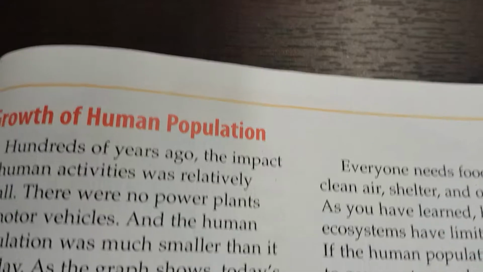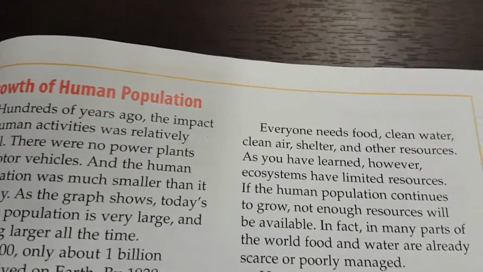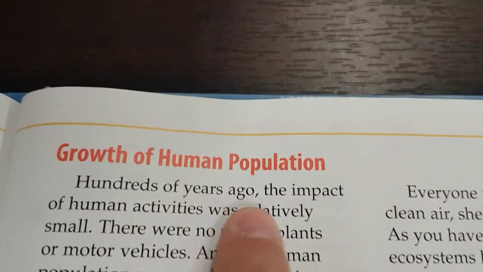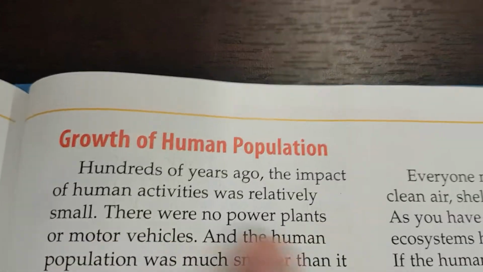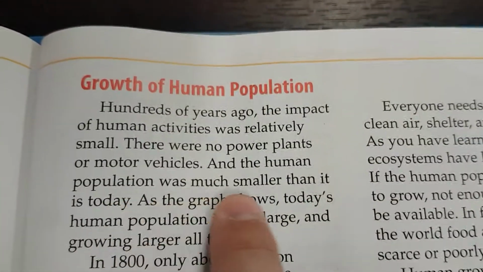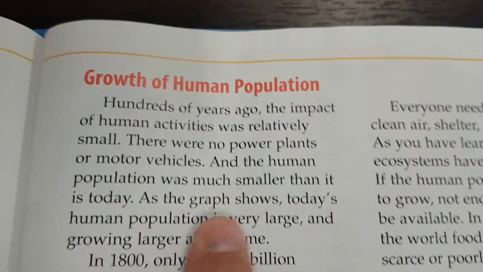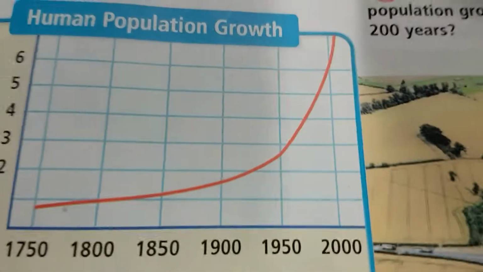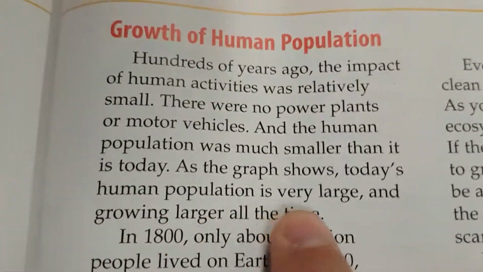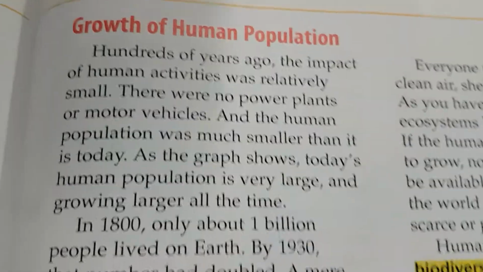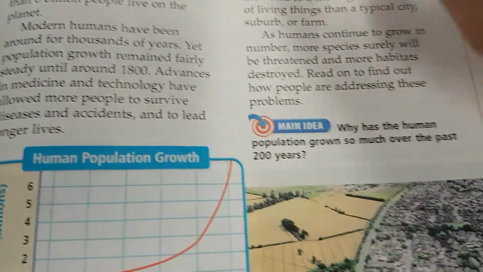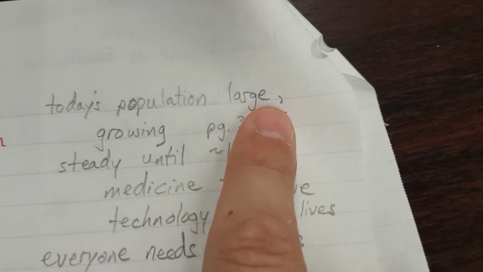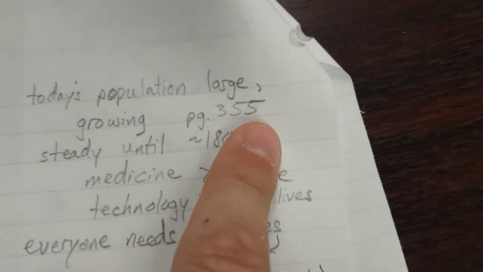Next section, growth of human population. Hundreds of years ago, the impact of human activities was relatively small. There were no power plants or motor vehicles, and the human population was much smaller than it is today. As the graph shows, today's human population is very large and growing larger all the time. Today's population, large, growing. Page 355. That's where the graph is.